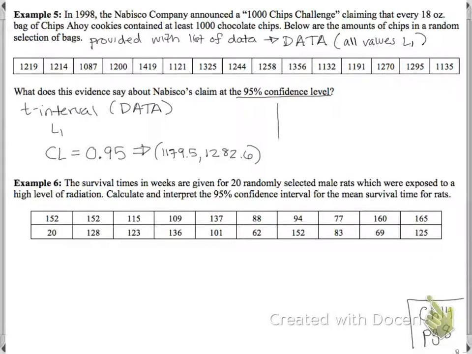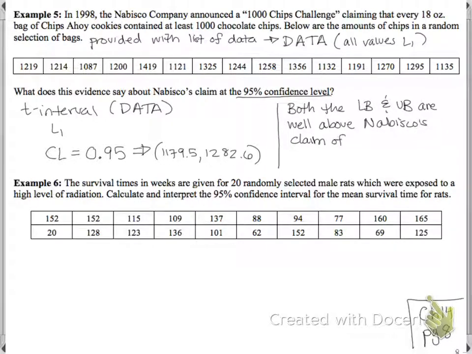So what does the evidence say about Nabisco's claim at the 95% confidence level? Well, I'm going to make a claim on the side here. Both the lower bound and upper bound are well above Nabisco's claim of 1,000 chips.